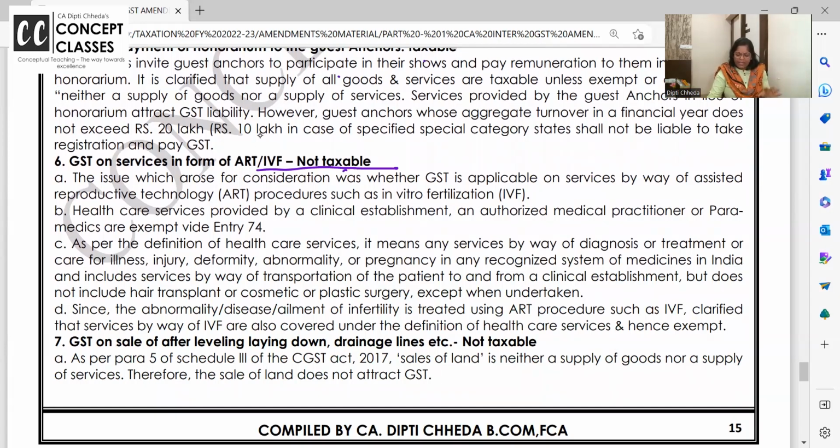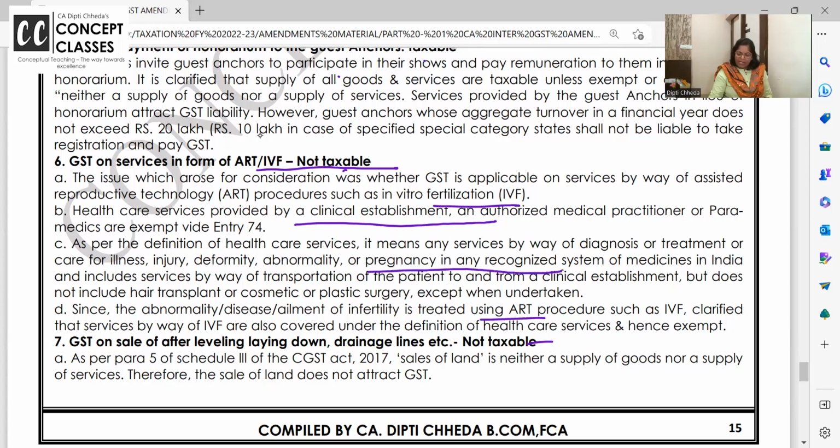I have given more detail because this way of procedure, whatever they follow for IVF and all, is a part of the clinical establishment. It's a part of hospital procedure. Now you can say, ma'am, बायोडिग्रेड जो कचरा निकलता है उसका डिस्पोजेबल भी तो हॉस्पिटल का है. That's being done by third party and it's not exempt. But if inside the hospital, along with other treatment, if they are doing IVF treatment, now what is IVF treatment and all I have given in these details if you want to read.